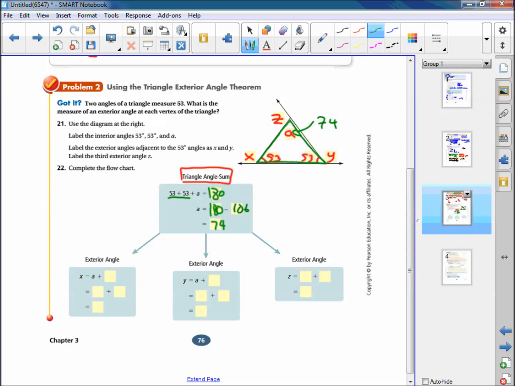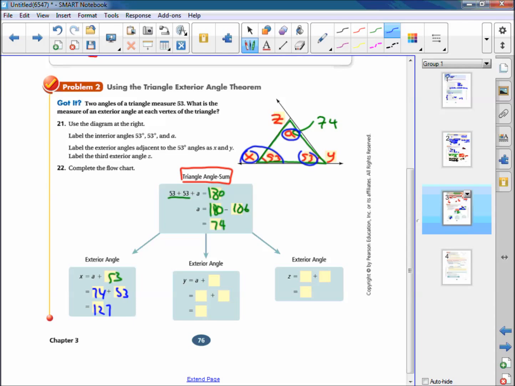Then we can use the exterior angle theorem 3 times to get all of the different exterior angles. So X is equal to A plus 53. The two remote from X are A and 53. Okay. So then we can solve for this because we already know what A's value is. A was 74, so 74 plus 53 makes 127. Okay. And that makes sense because if we look at this one, 53 and X, those are supposed to be a linear pair, so they should be supplementary. So 127 and 53 make 180.